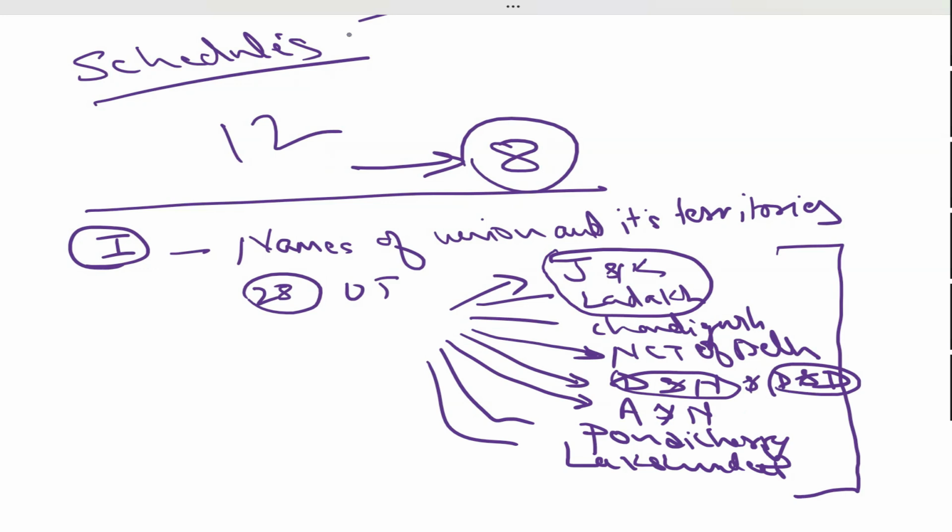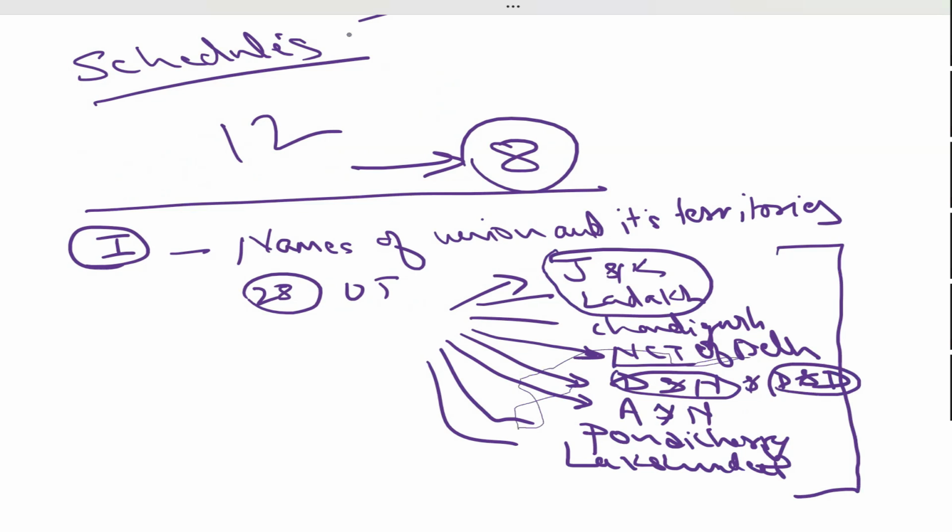Why is the status of union territory of Delhi different? Why is it called National Capital Territory of Delhi? Because the Constitution has given a special provision for that. Because it is a capital territory, it needs to be governed in a very different manner.